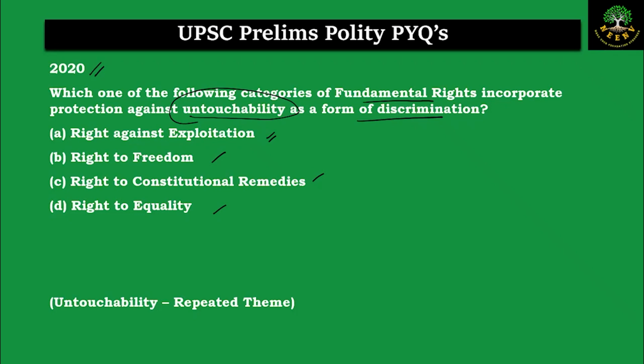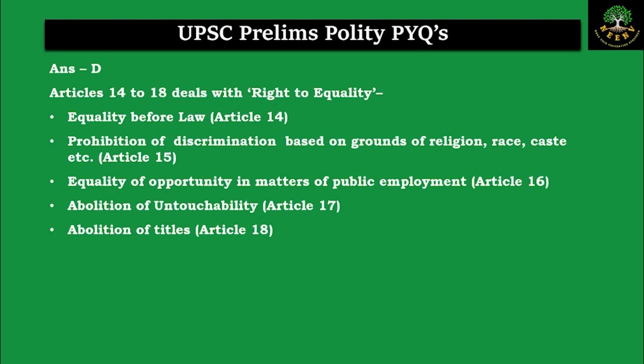Now let us look at the provisions. If you recall, in Articles 14 to 18, we have the right to equality, where Article 14 talks about equality before the law, then 15 talks about prohibition on discrimination based on the grounds of religion, race, caste, etc. And 16 talks about the opportunities for public employment, 17 talks about untouchability, and 18 talks about abolition of titles.